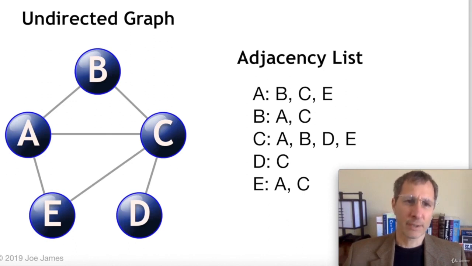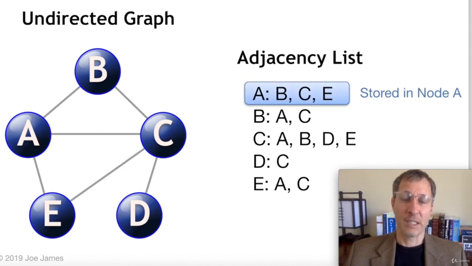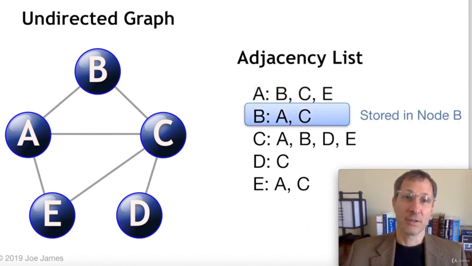So let's take a look at this undirected graph with 5 vertices and a number of edges connecting them. So in an adjacency list implementation, each vertex would store its own list of vertices that it's connected to. So in this case, A is connected to B, C, and E, and that list of neighboring vertices would be stored in node A's neighbor lists. And node B is connected to vertices A and C, and that would be stored in node B's list of neighbors.